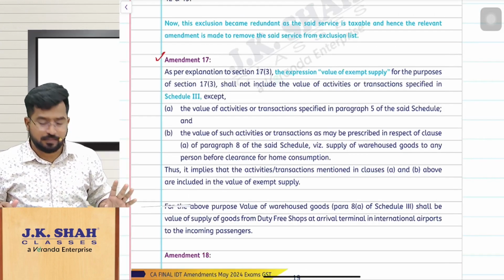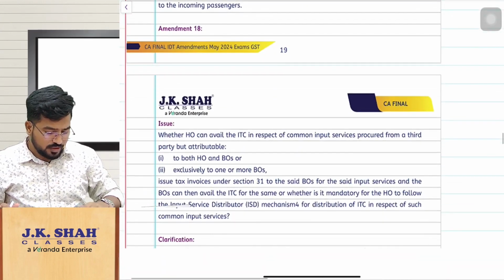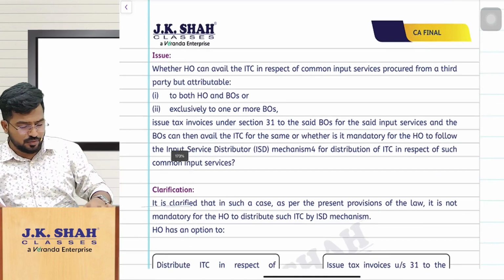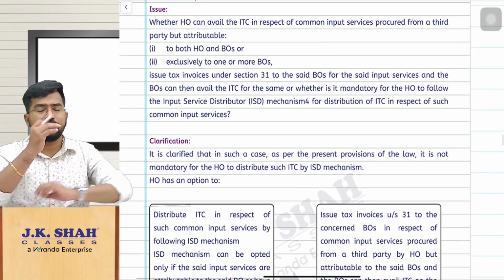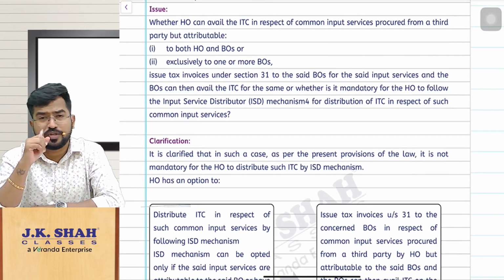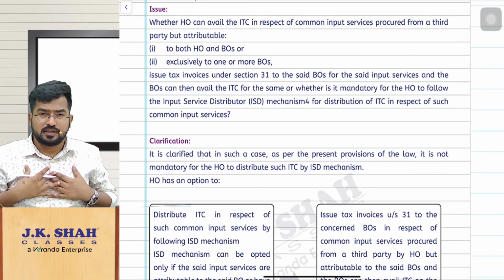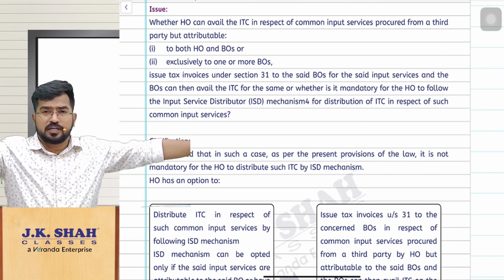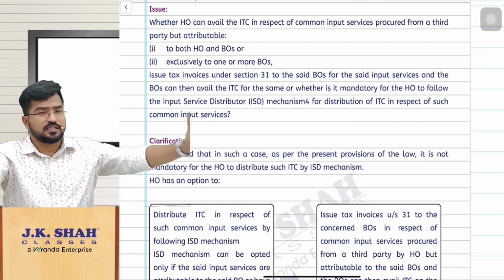Simple amendments. Okay, now let us move on to amendment number 18. Again, amendment 18 is simply a clarification. So what is this all about? We have discussed the input service distributor concept. Hope you remember. In the input service distributor concept, what is happening? There is a head office. There are branch offices located in multiple locations. They are also doing business, registered independently.